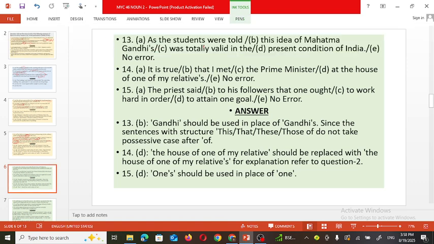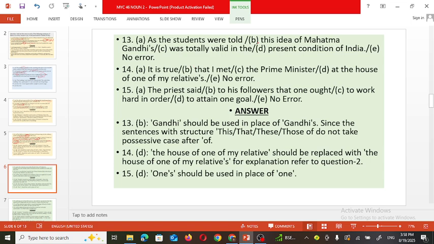As the students were told, this idea of Mahatma Gandhi's was totally valid in the present condition of India. See the sentence. As the students were told, this idea of Mahatma Gandhi's was totally valid in the present condition of India.